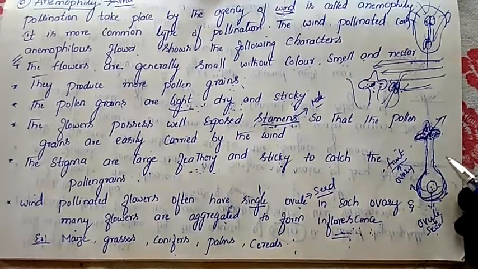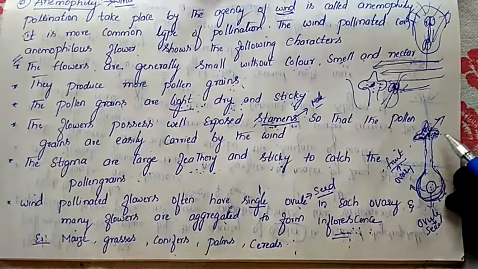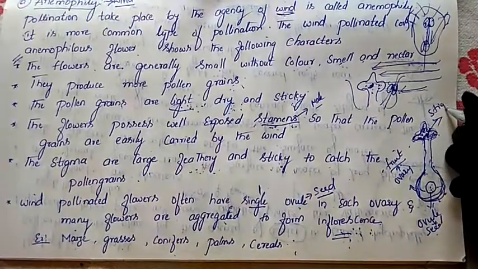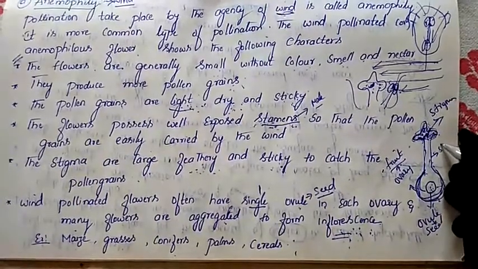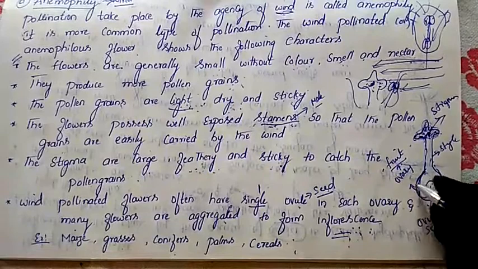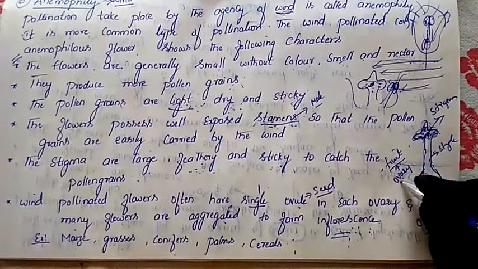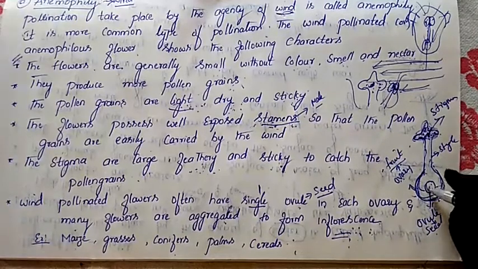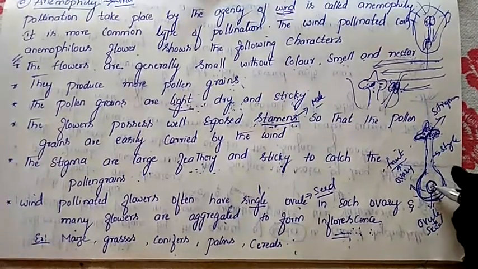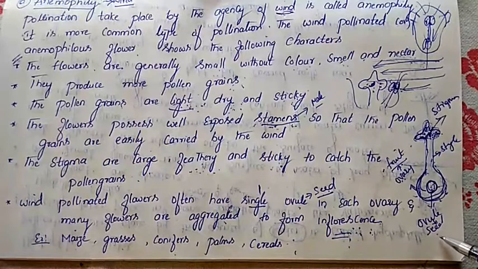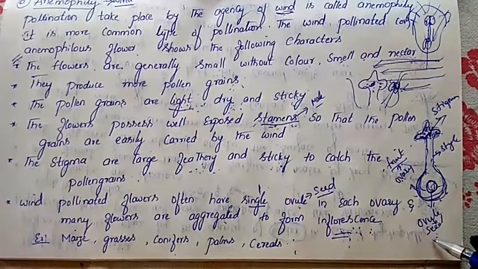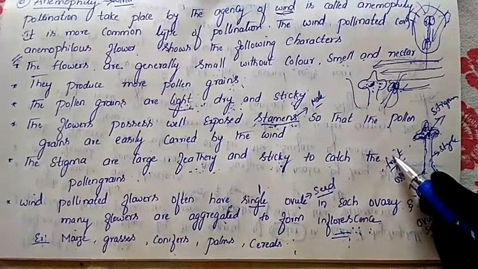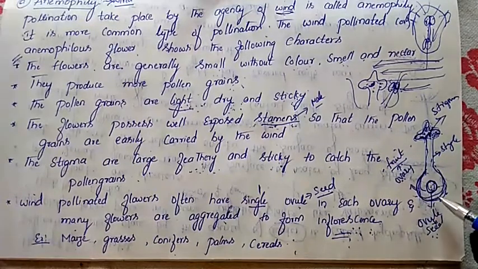So this is the female part. This expanded part we call the stigma. This one we call the style, and this one we call the ovary. The ovary will convert into the fruit, and what does the ovary contain inside? It contains the ovule. So this is the ovule, and the ovule will convert into the seed. The ovary will get converted into the fruit.